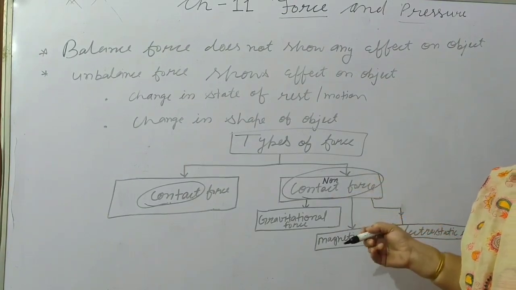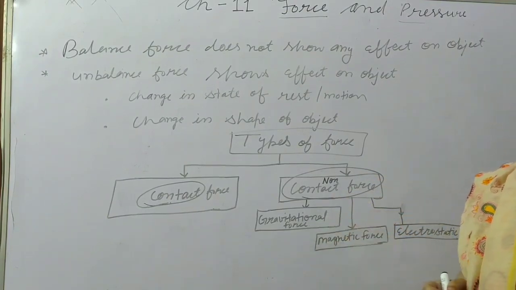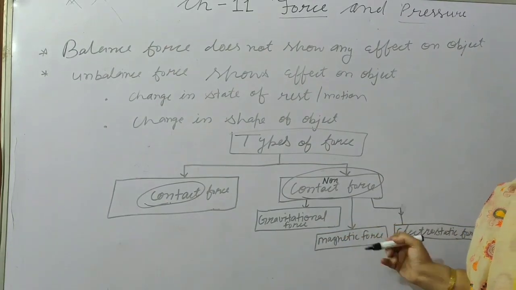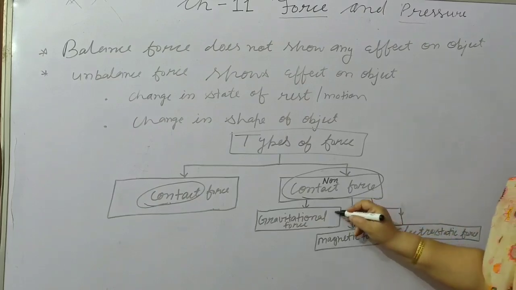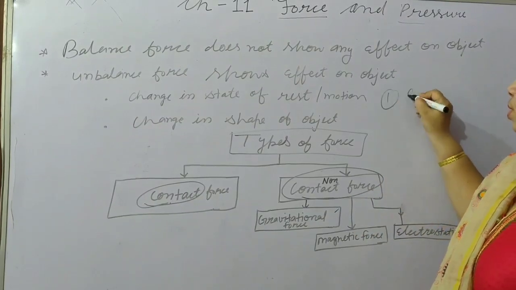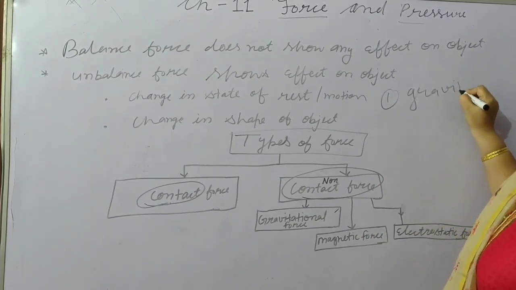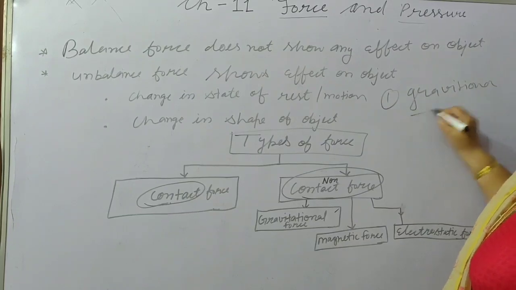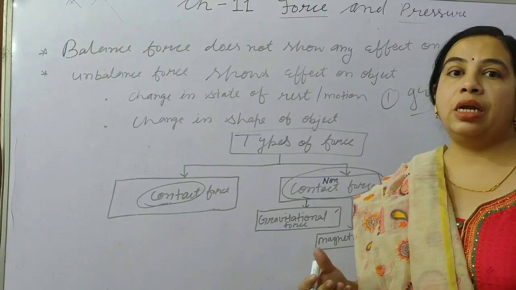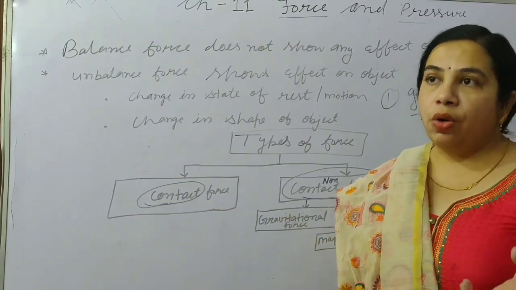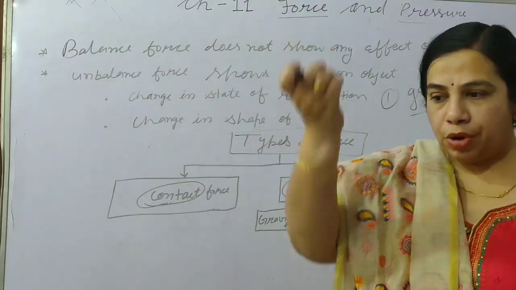Among non-contact forces, we will consider gravitational force, magnetic force and electrostatic force. First, gravitational force. Whenever you throw a ball, it always comes down.